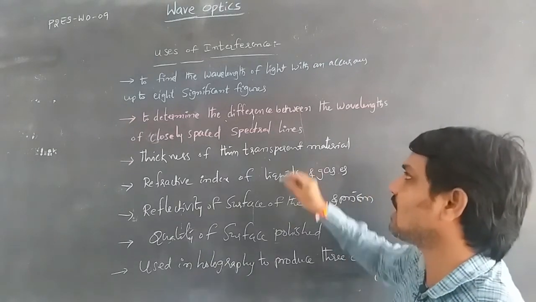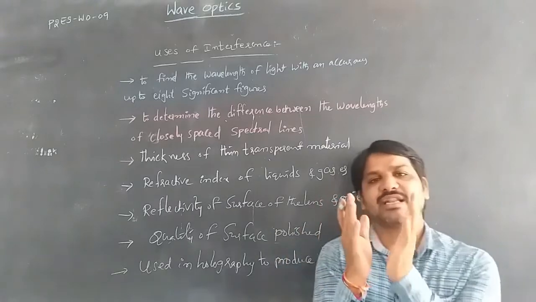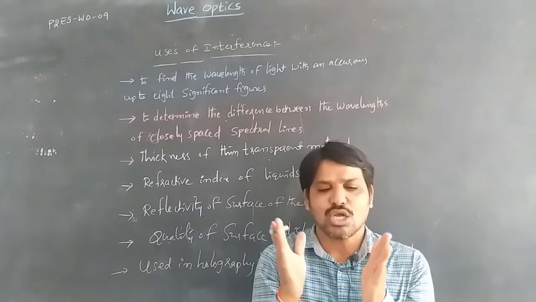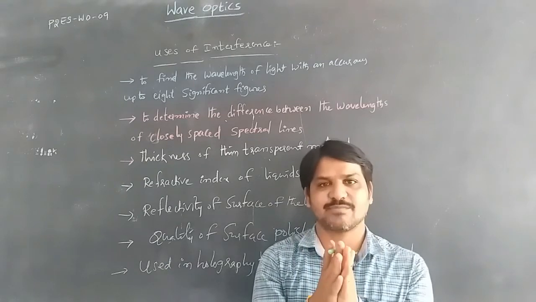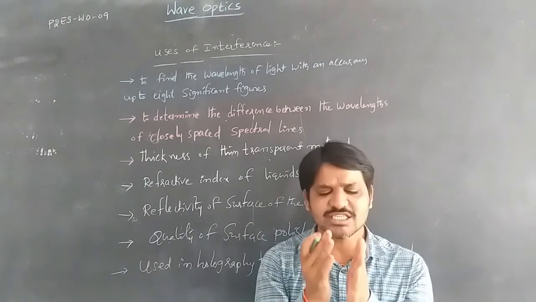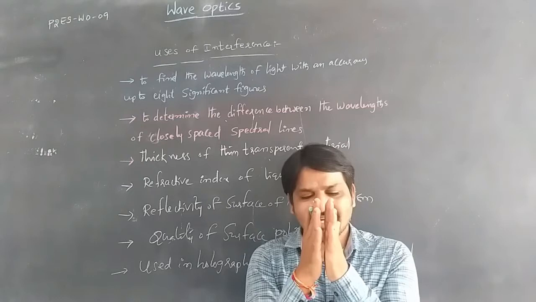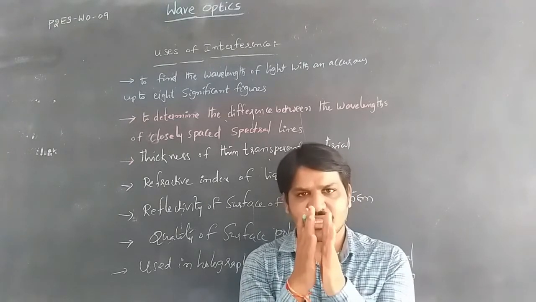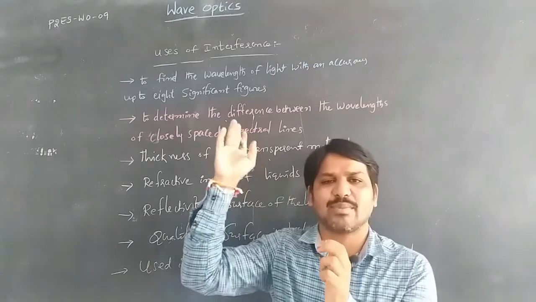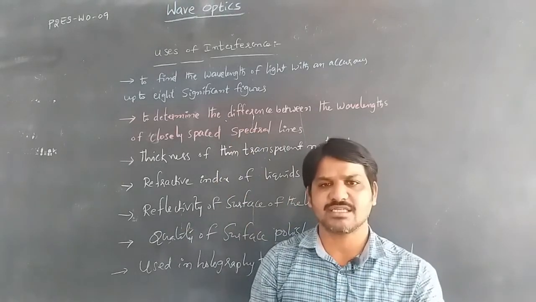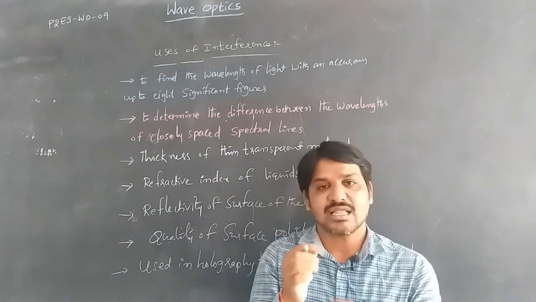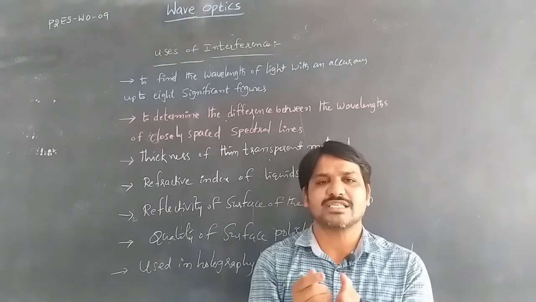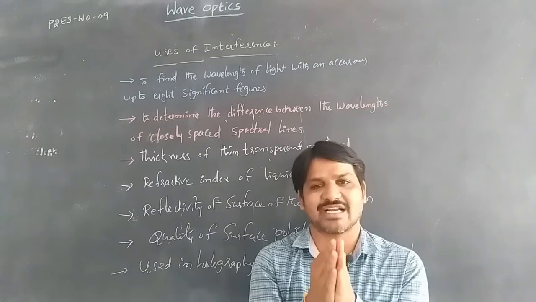Then next, we can determine the difference between two wavelengths of light which are closely spaced in spectral lines by applying the phenomenon of interference.